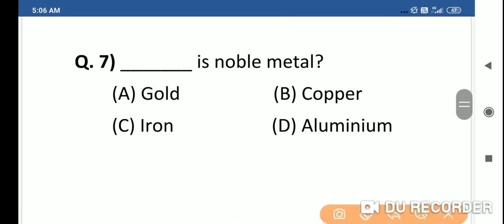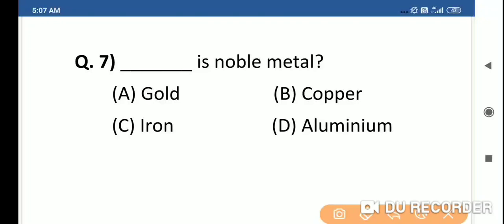question 7. Dash is noble metal: gold, copper, iron, aluminum. Noble metal means the metal that does not corrode or resist chemical reaction. Also, it is not attacked by acid.